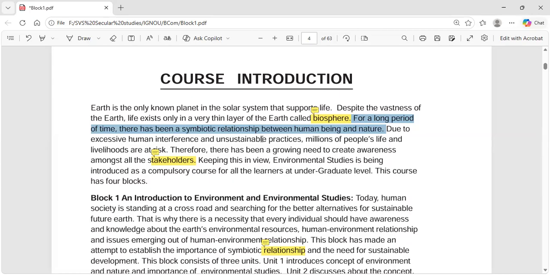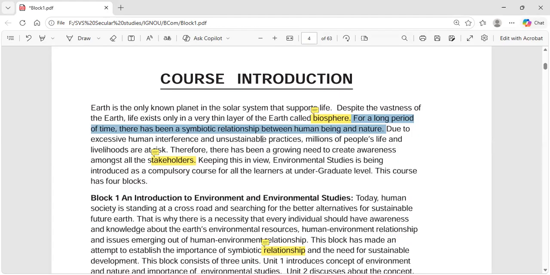All these create a lot of problems. We interfere in nature a lot, and with unsustainable practices we created lots of problems for the environment. Due to excessive human interference and unsustainable practices, millions of people's lives and livelihoods are at risk.